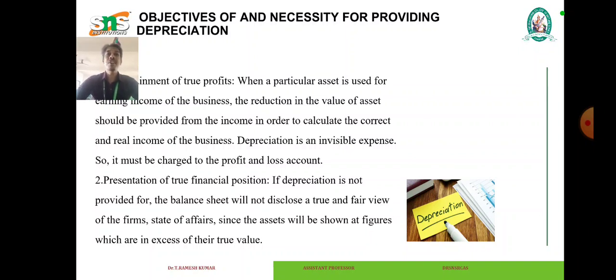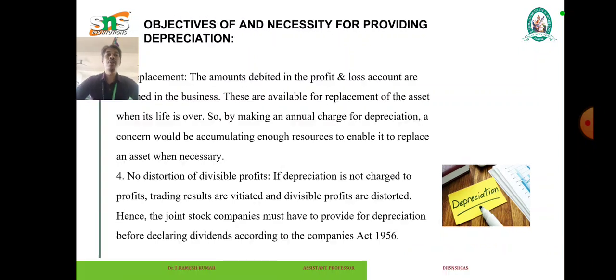The second one is presentation of true financial position. If depreciation is not provided for, the balance sheet will not disclose a true and fair view of the firm's state of affairs, since the assets will be shown at figures which are in excess of their true value.